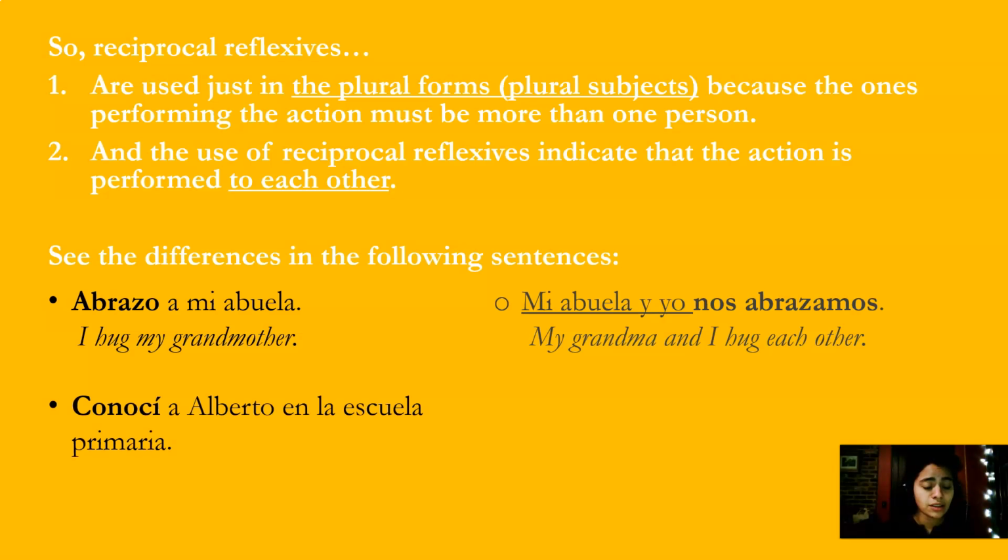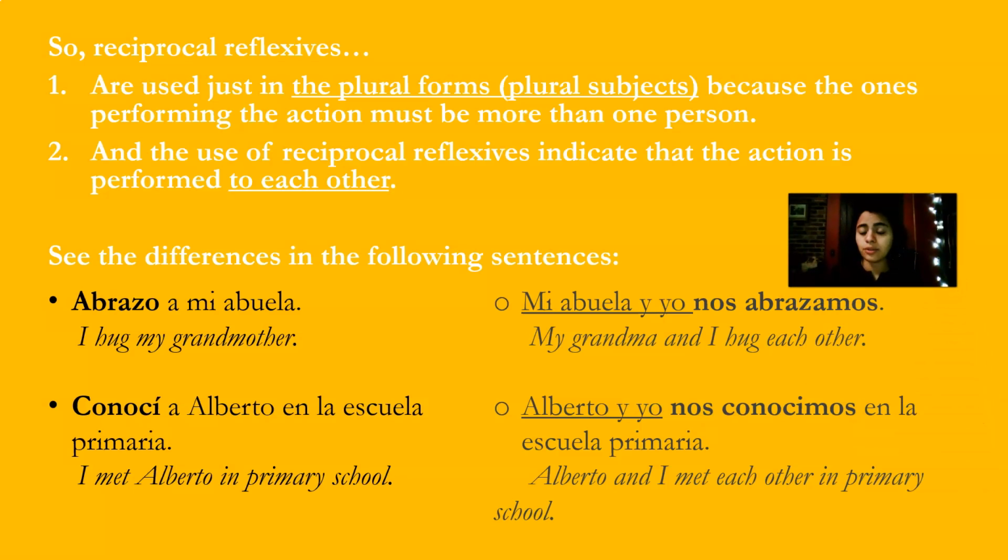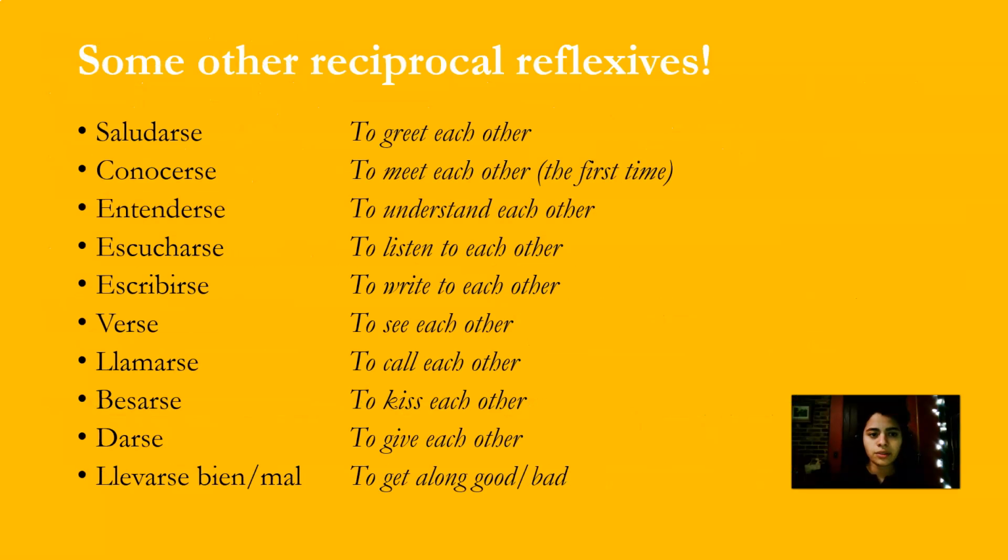Conocí a Alberto en la escuela primaria. I met Alberto in primary school. So that's not reflexive. I is the subject. I met, and the object would be Alberto, en la escuela primaria, in primary school. But then if you have Alberto y yo nos conocimos en la escuela primaria. Alberto and I met each other in primary school. So you can see here that you have a reciprocal reflexive form. We met each other. Nos conocimos. Conocerse.